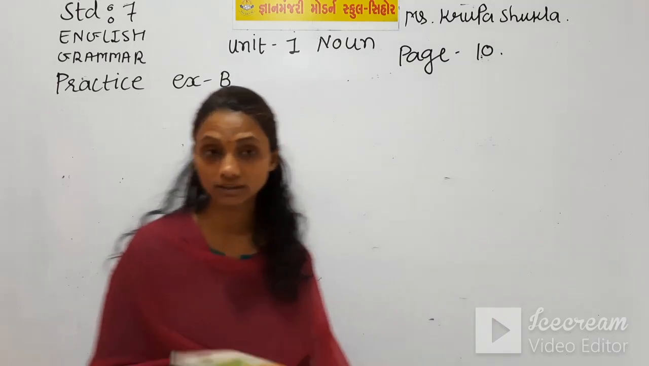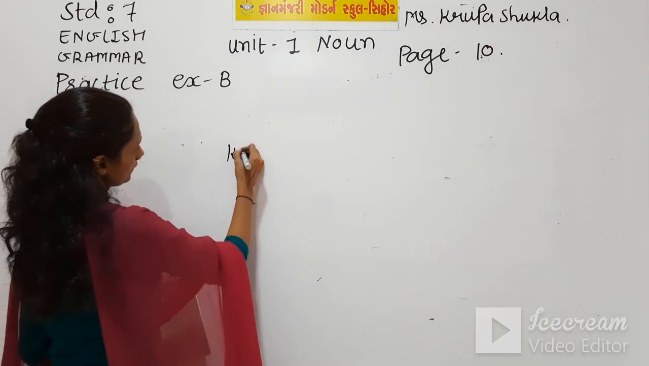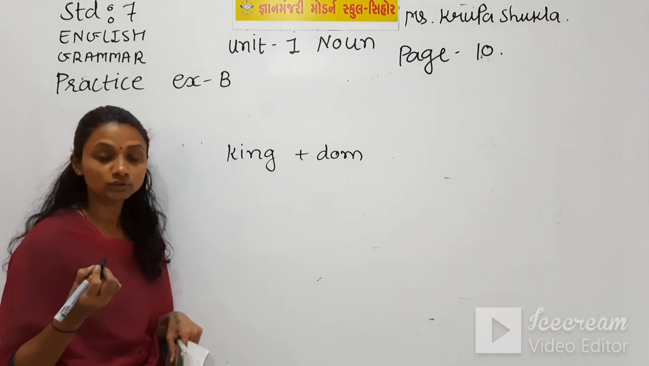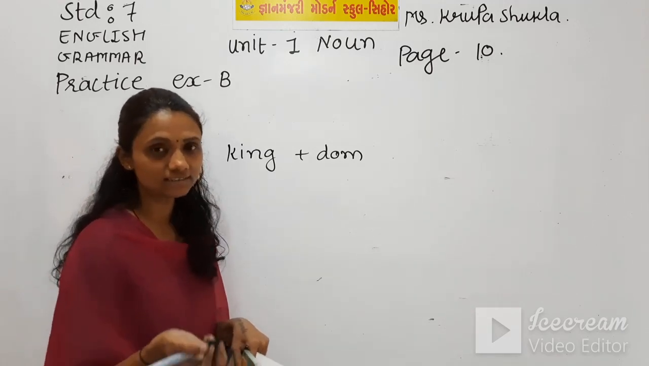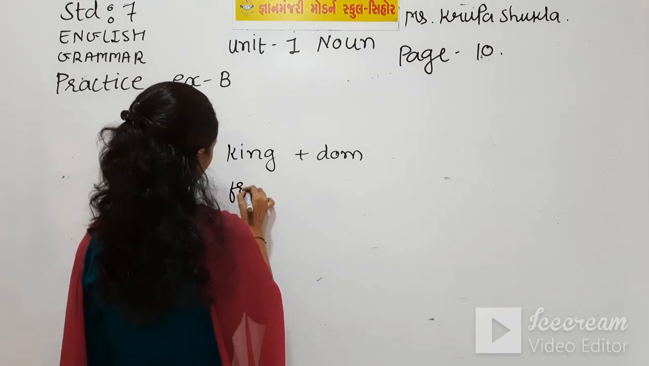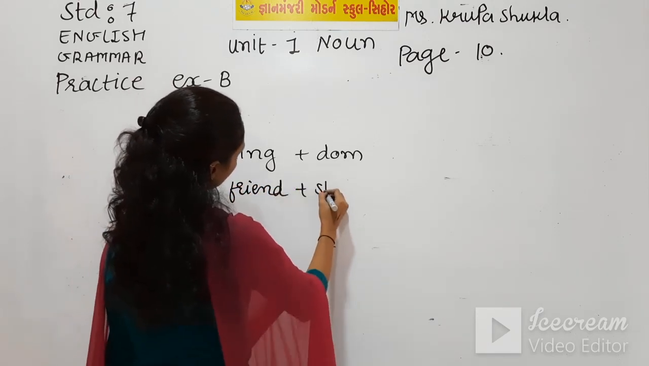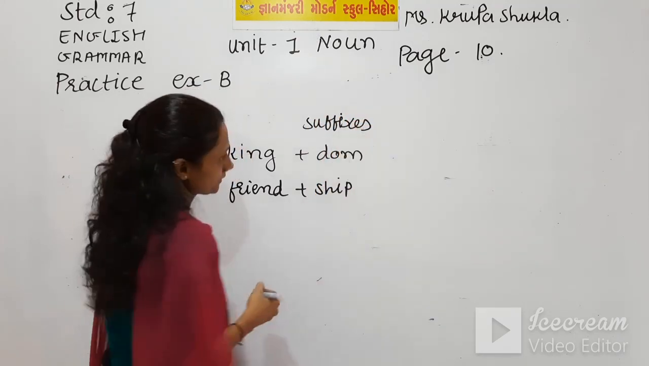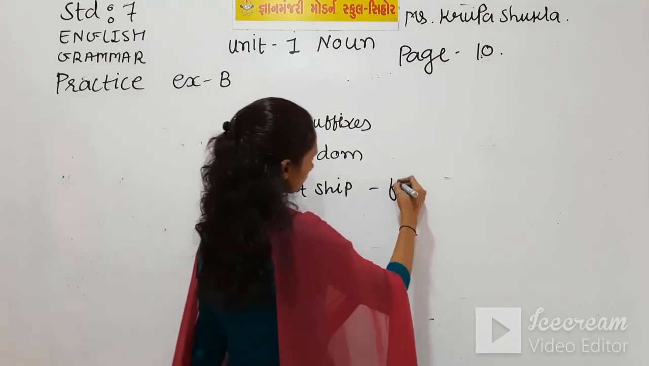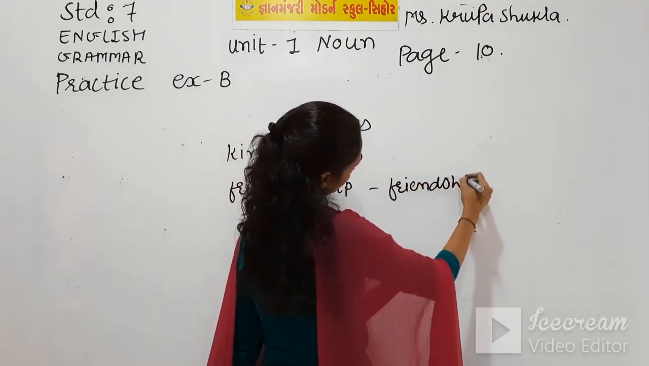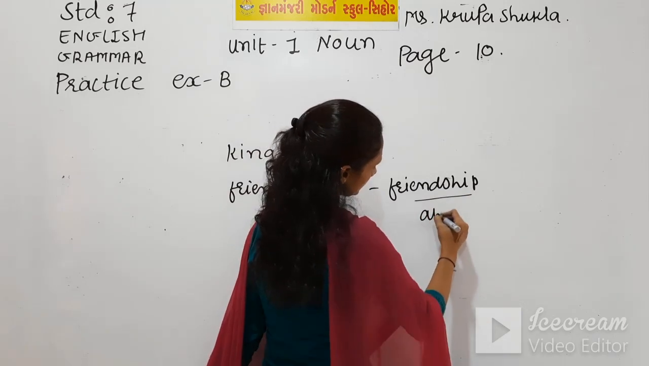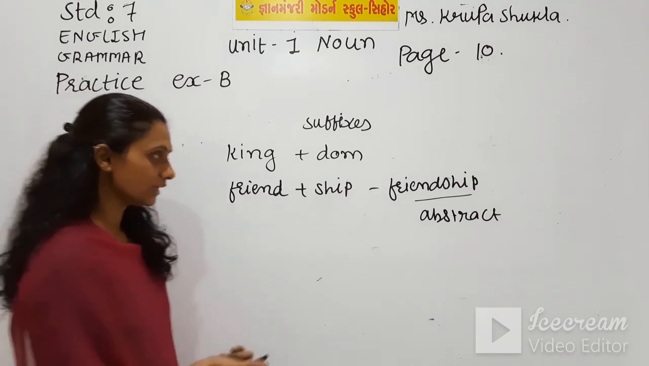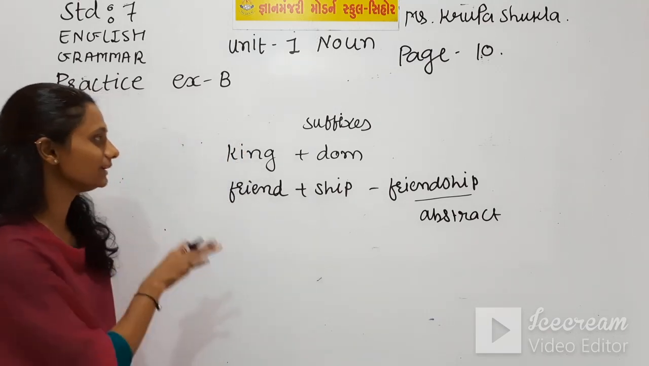It means if we have the word king, I have told you this, and if we add dom, it becomes kingdom, and kingdom is our abstract noun. See, friend, and if we add these suffixes, these are called suffixes, and it becomes friendship. So this friendship is an abstract noun. This way, sometimes we need a suffix, sometimes we don't, but generally we need a suffix to make it an abstract noun.